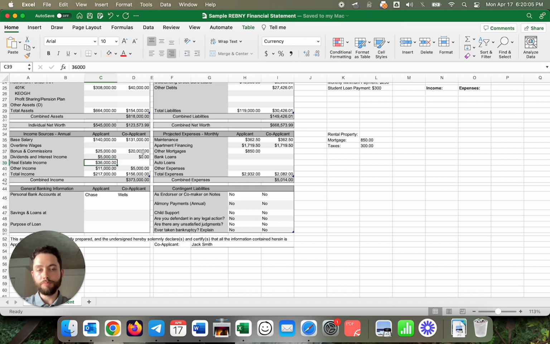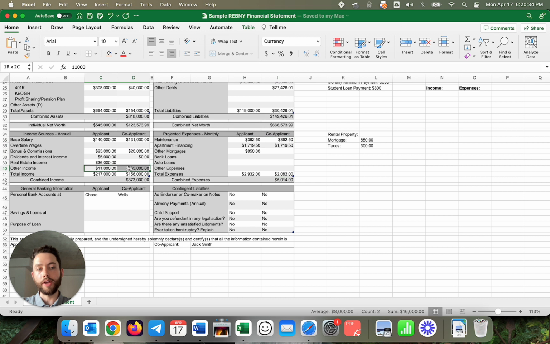Real estate income, this is an interesting one because it's not as common for somebody buying a co-op, especially a first-time buyer, to have an existing property. Most of our clients are renting in the city before they decide to buy either a co-op or a house or even a condo. So in this case, we do want to be a little careful with that. We would basically want to add this to the income, but then also make sure we have corresponding entries in the expense items for this particular purchaser.